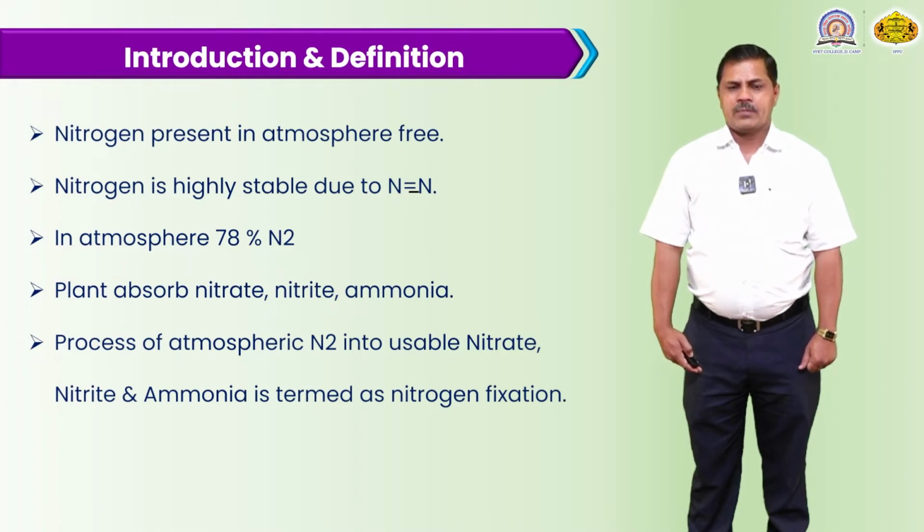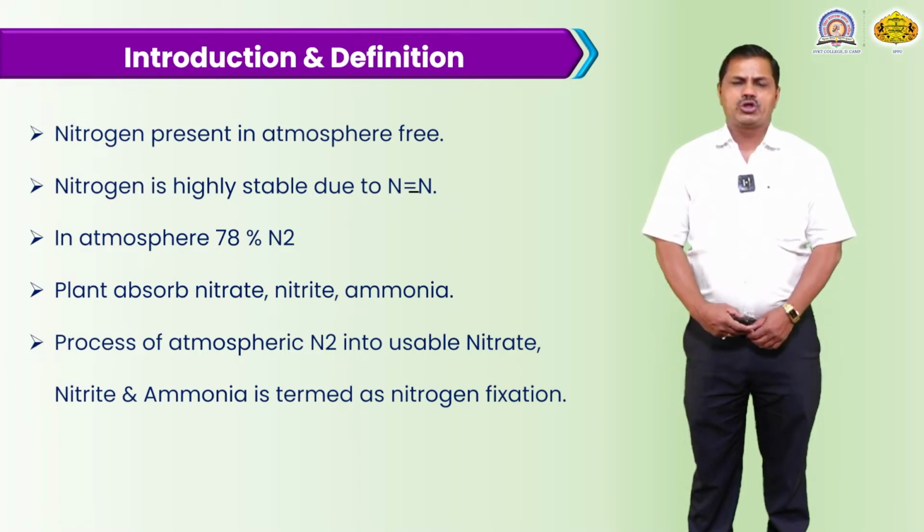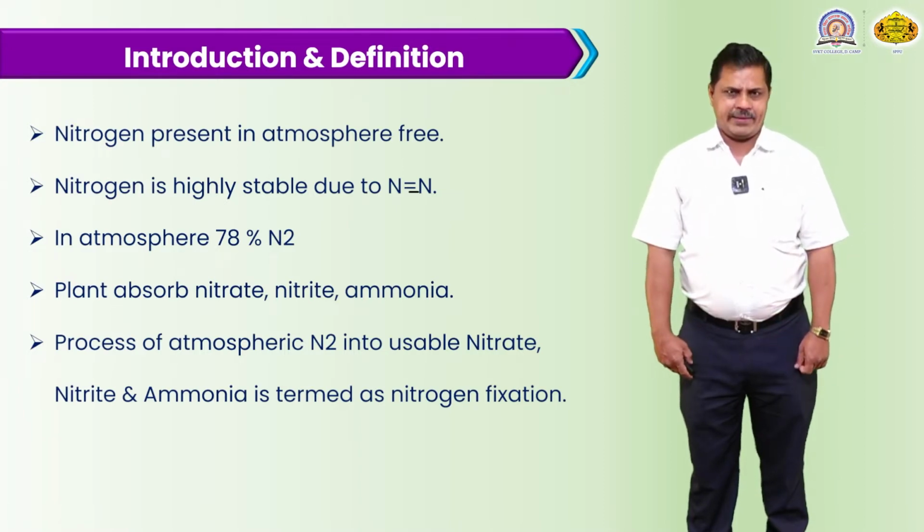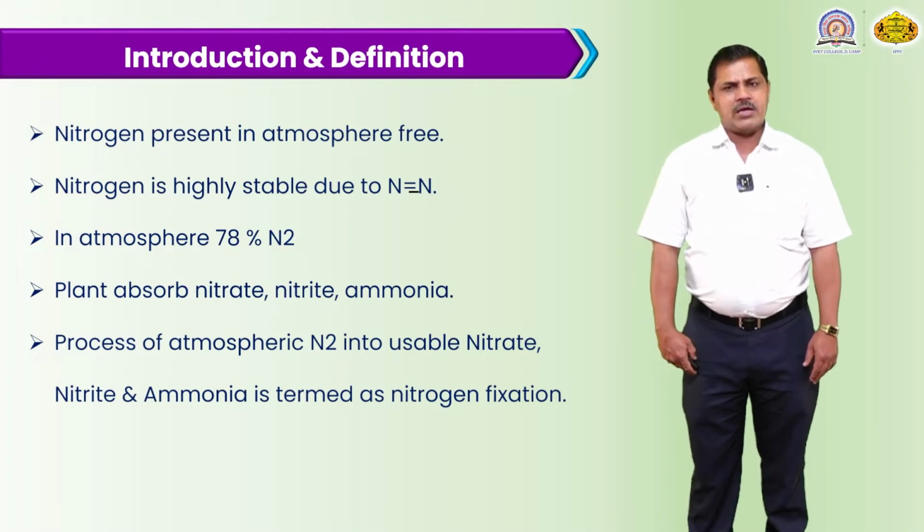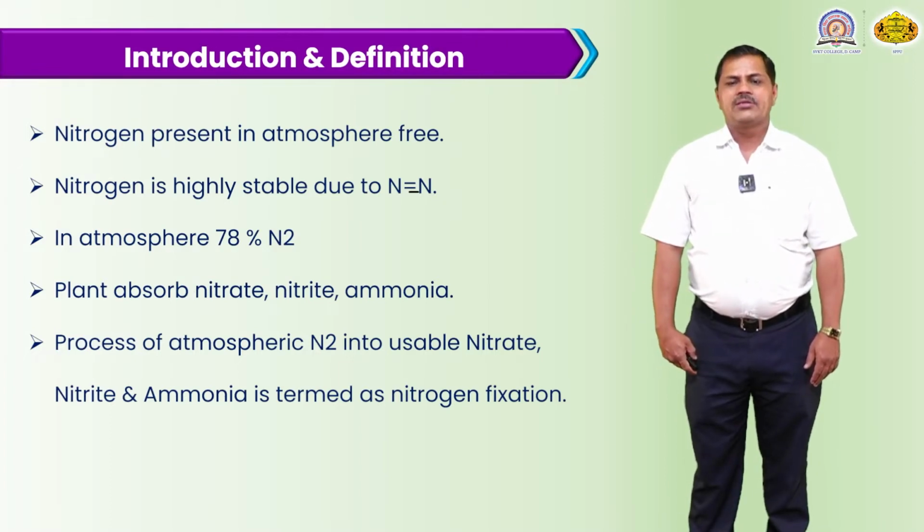Plants absorb nitrate and ammonia. The process of converting atmospheric nitrogen N2 into usable nitrate, nitrite and ammonia is termed nitrogen fixation. It is done by Rhizobium or blue-green algae.